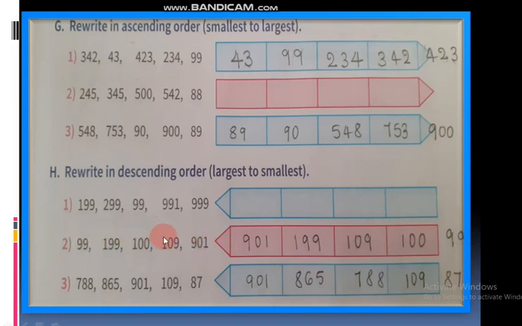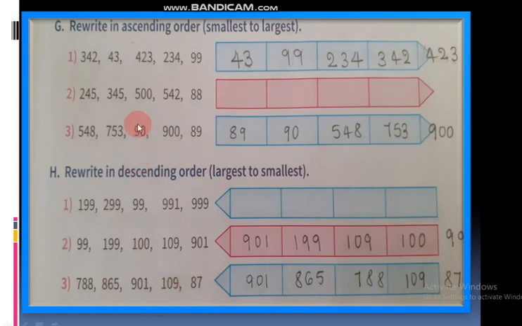Which is the biggest number here? Largest number: 901, right? Which is the next number? 199. Next number, 109. Next is 100 and then 99. This also is the same. 788, 865, 901, 109, 87. Which is the biggest number here? 901, next 865, next 788, next 109, 87.